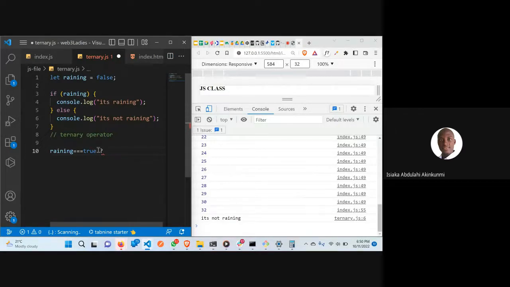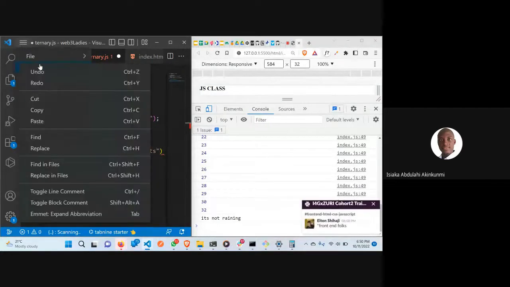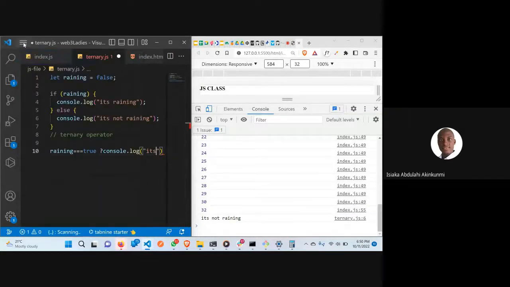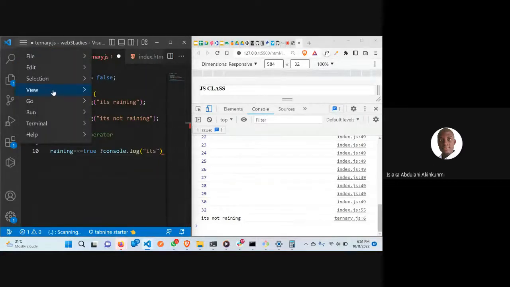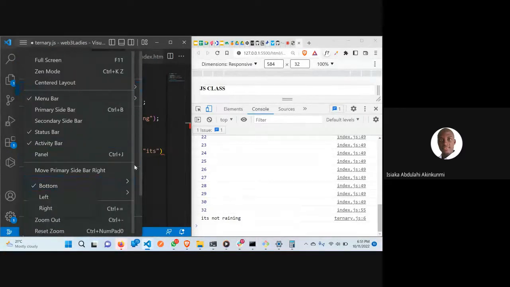If you are using the ternary operator, this is very, very important. You have to understand. If it's true, we should write console.log it's raining. I'm supposed to wrap this, I know I have word wrap, and I'm not happy that I can't wrap this thing. It's something I usually see, I just don't take cognizance of it. Aha. Okay, I will memorize it now.